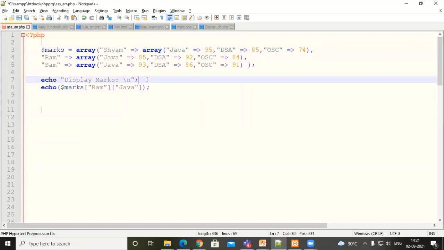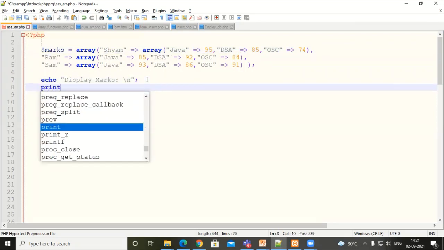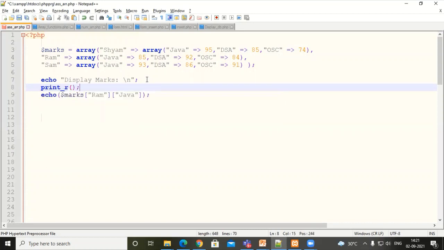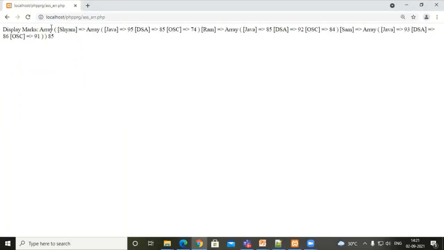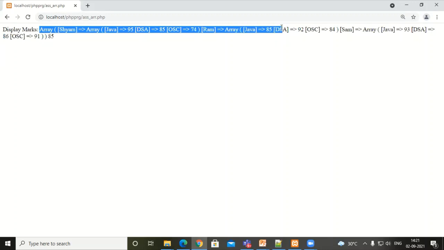Now this is how we can define the multi-dimensional or 2-dimensional array. But how are we going to display it? Just use your print_r function, and let's try to display our marks array. Just observe here, this is the syntax which the print_r function will give you, but it can't be read easily.